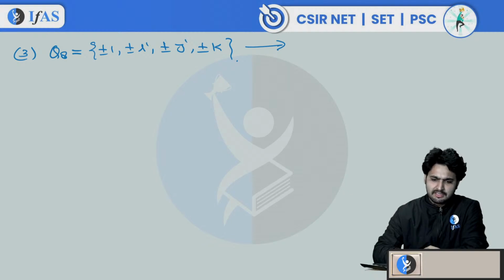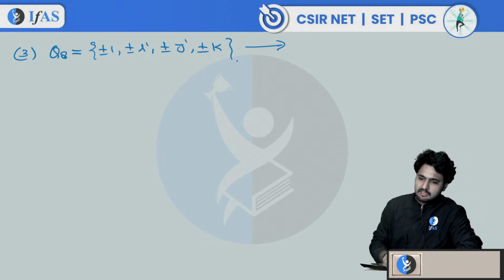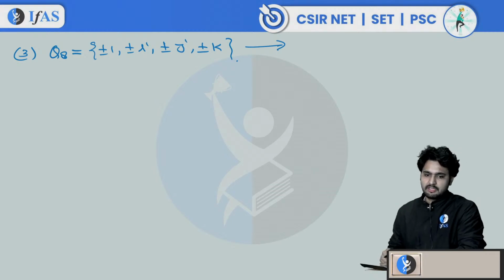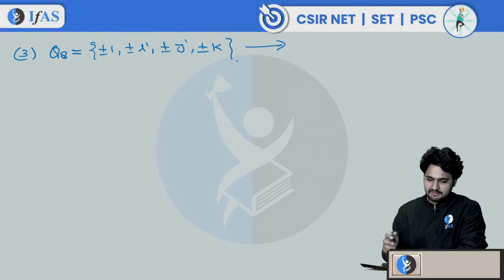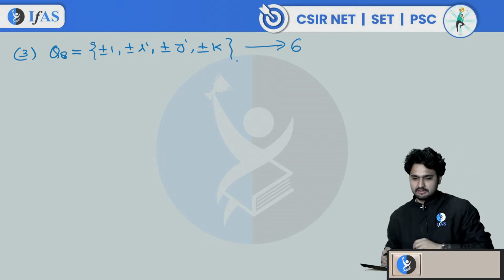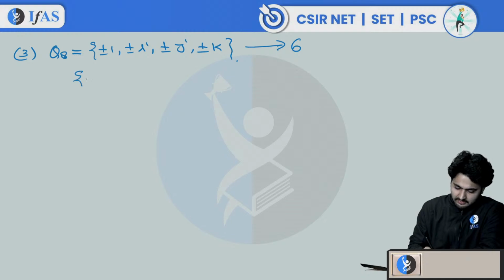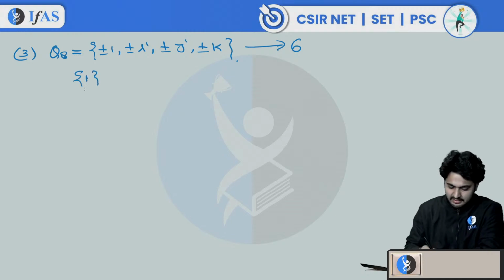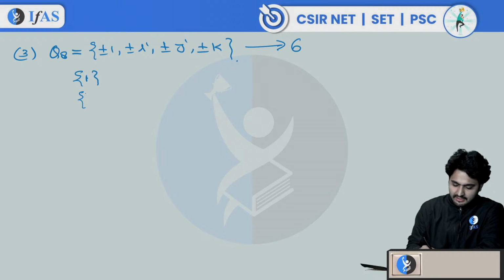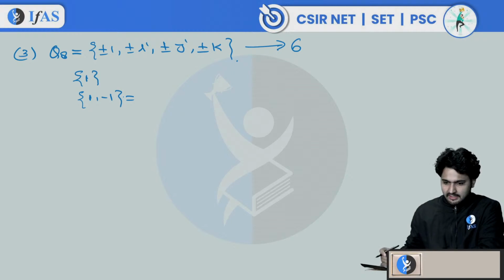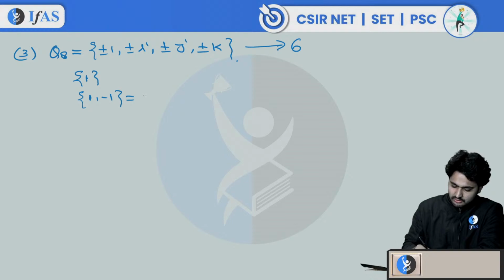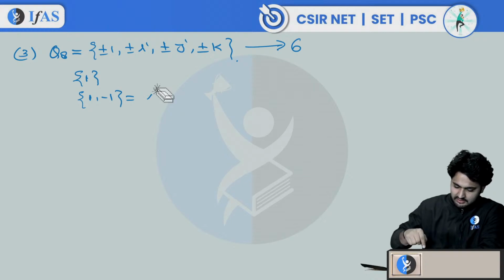We have discussed this in detail in the last lecture. Number of normal subgroups of Q8. Can you answer this? 6. Okay, let's see what those 6 are. I think it is correct. The first one is the trivial one, which is a normal subgroup. The second one is the center of Q8, which is 1 comma minus 1. This is also normal.